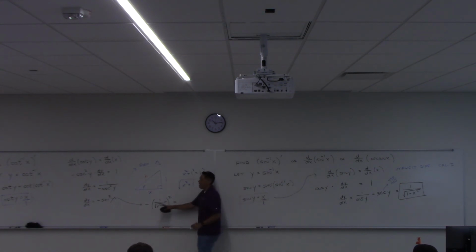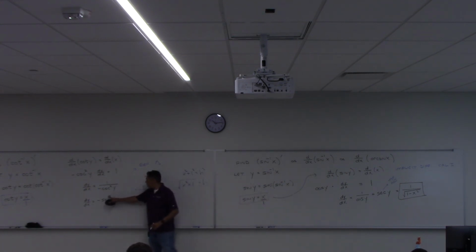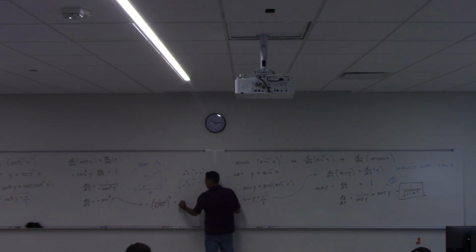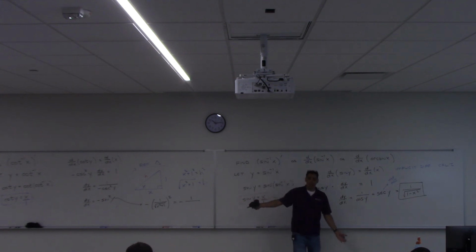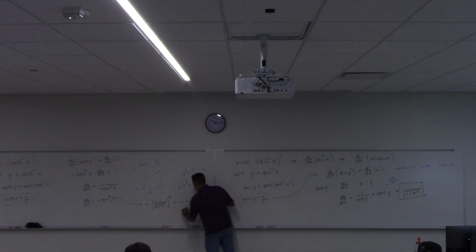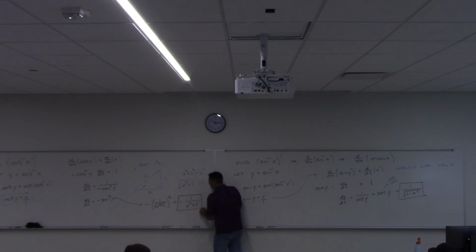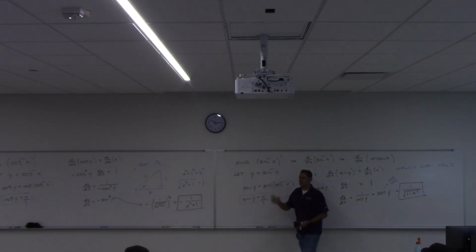You would not square the negative though, right? This squared is acting on the sine only, not on the negative. When you square a fraction, you square top and bottom. So 1 squared on top is 1, and when I square the square root on the bottom, it goes away. So I just get negative 1 over x squared plus 1. That is the derivative of cotangent inverse of x.